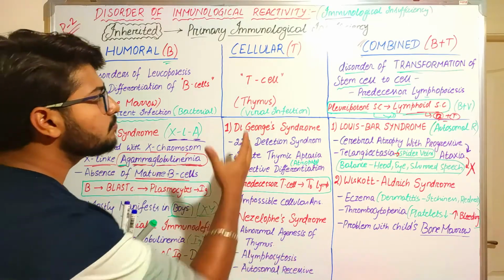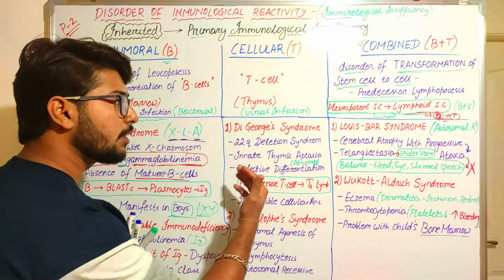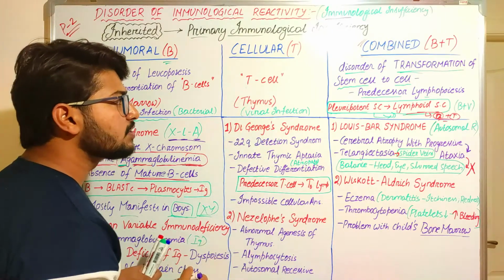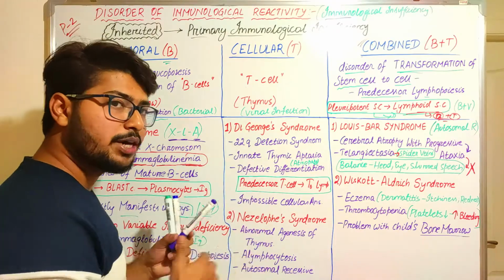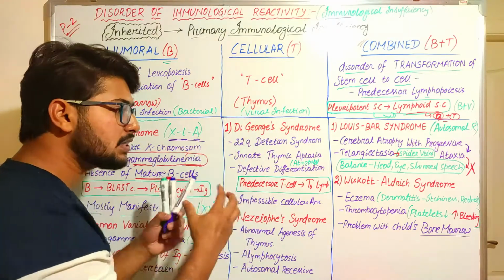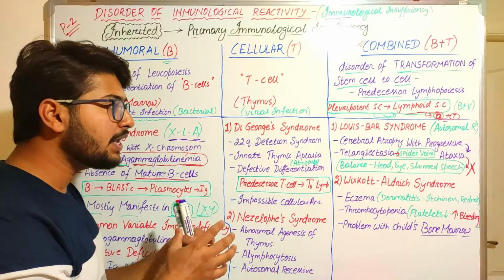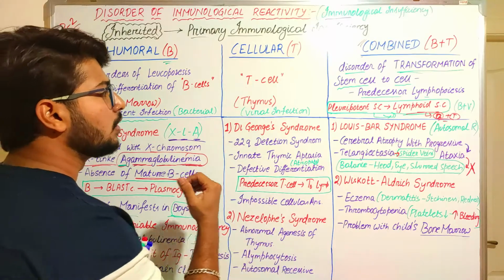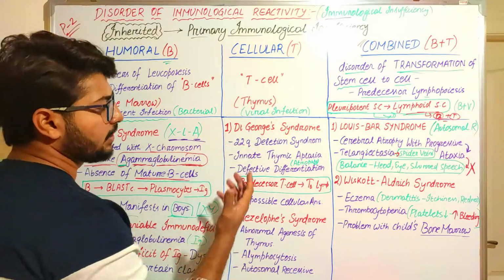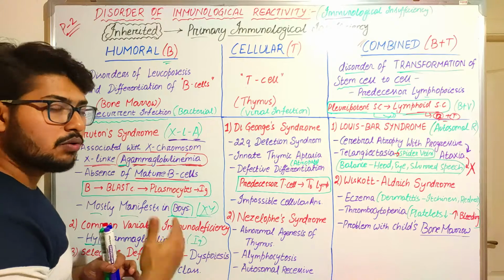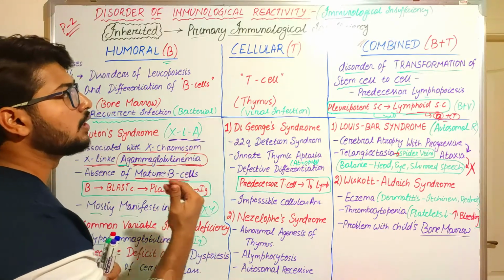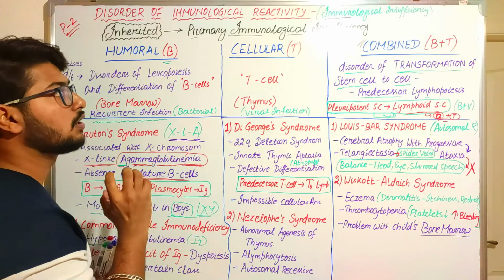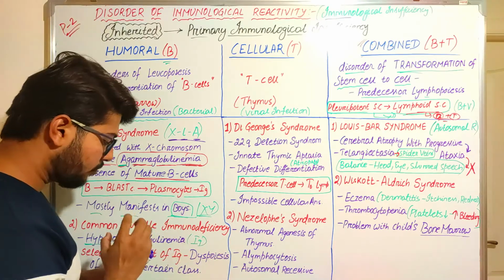Okay, next comes the cellular type of primary immunodeficiency. Cellular type of primary immunodeficiency exists due to a disorder in the thymus, because the thymus is the primary differentiation site of T lymphocytes. It is mostly affected by viral infections. Next, what are the examples of cellular immunodeficiency? These two are important from the exam perspective.